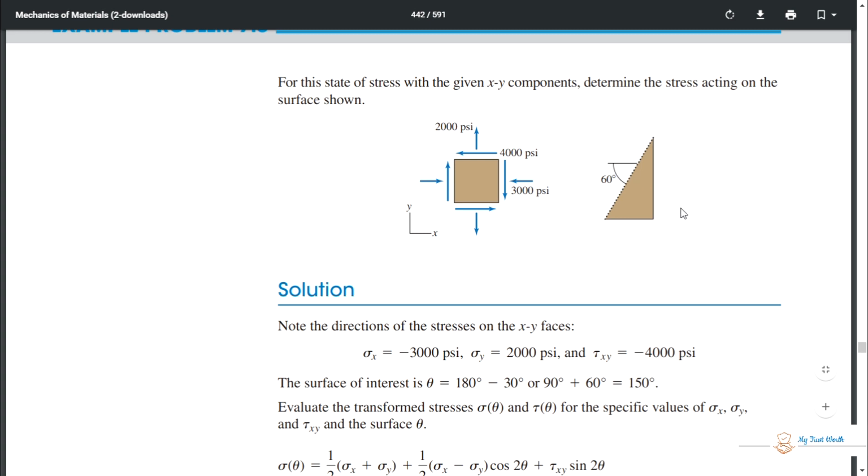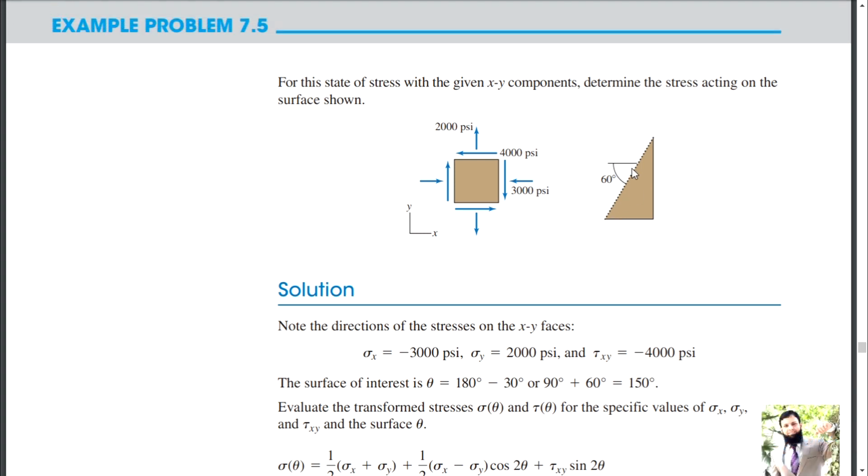So we will have to solve some trigonometric calculations. This angle is 60, so this angle is also 60 degrees. Alternate angles. So this is 90 plus 60, and 180 minus 90 minus 60, you will get 30 degrees.